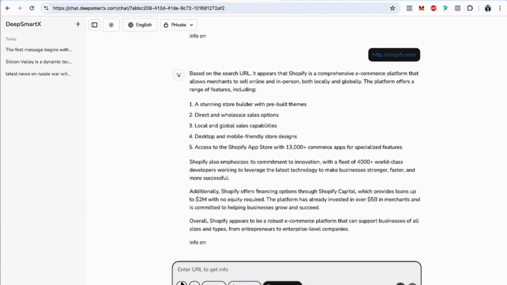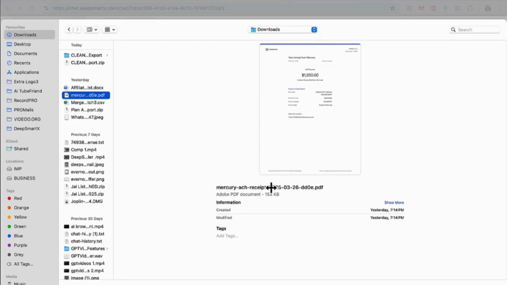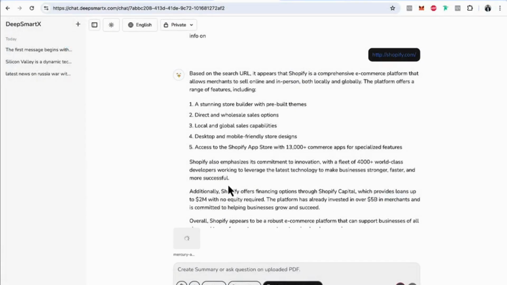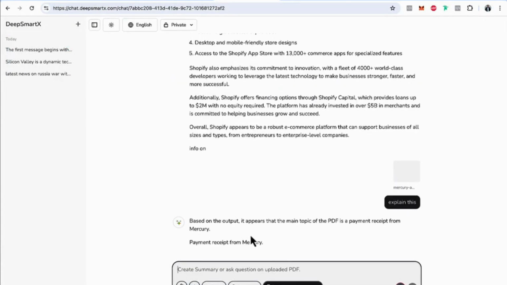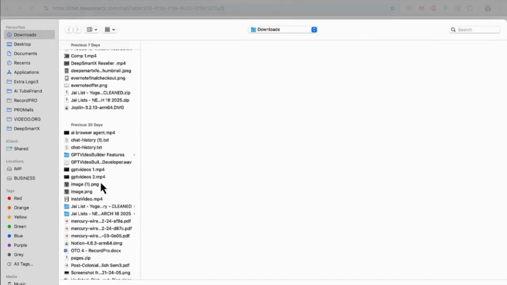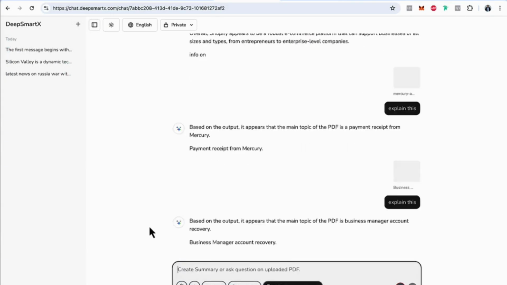Now, let's try to read some PDF. Let me click on that. Click on Summarize PDF. I did one of the transfers here. Let me click on this. Explain this. Okay, so because it's a sensitive document, it understands what to show and what not to show. It's showing a payment receipt from Mercury, which is exactly that only. Let me click on that again. Yes, so this is the document which I sent to Facebook for business management account recovery. You see, it read the URL as well.